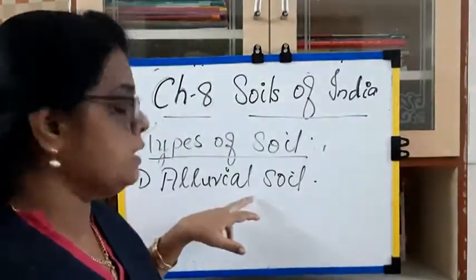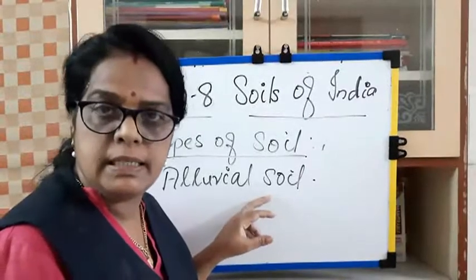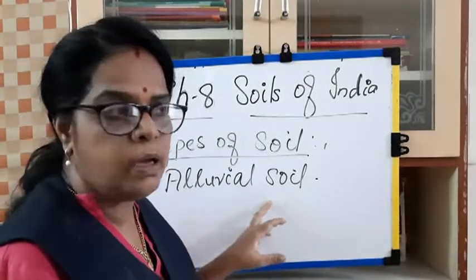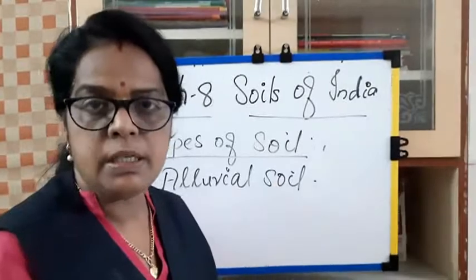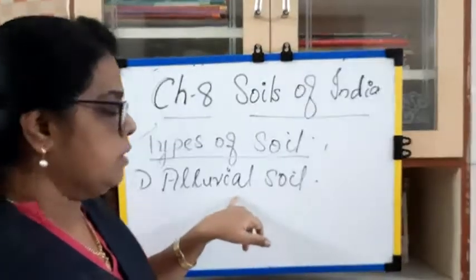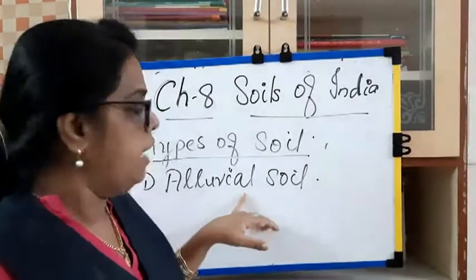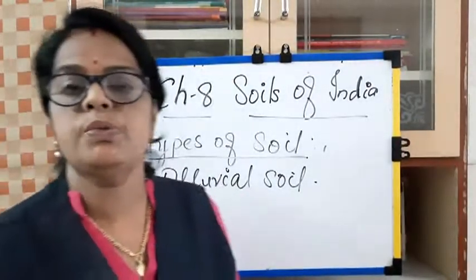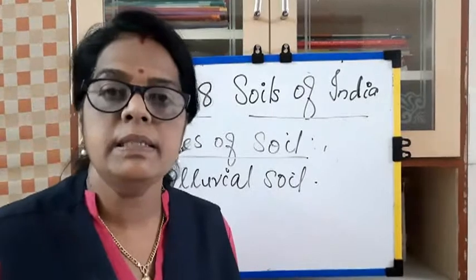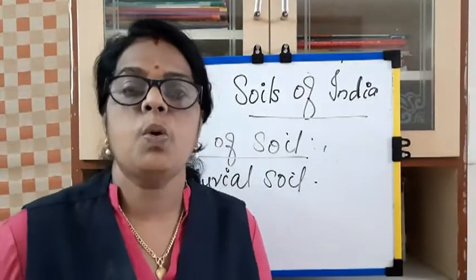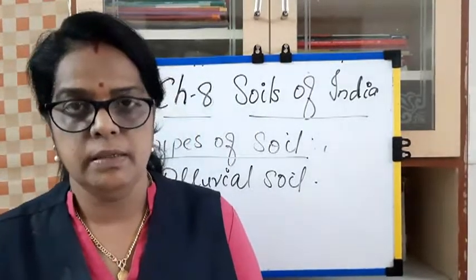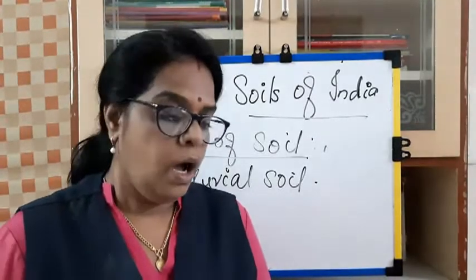The alluvial soil is the deposition of sand and silt brought down by the rivers, and it is rich in minerals and very fertile. This alluvial soil is found in the northern plains and the coastal plains of India. Okay, see the next one.